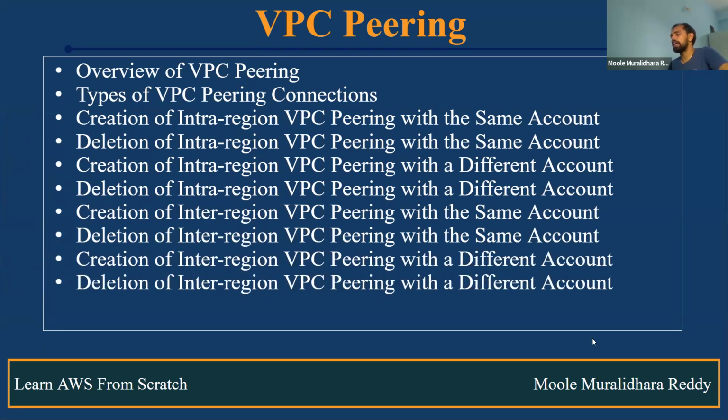Once you complete this, you will get to know how we set up the peering connection between two VPCs to access resources from one VPC to another VPC. So remember, guys, if you know VPC but you're not aware of VPC peering, they can easily identify that this person has not worked in real time, because you should at least have a basic idea of VPC peering. In real time we may have multiple VPCs, and we may need to set up the peering connection, either VPC peering, transit gateway or transit VPC. At least you should have a basic idea about VPC peering.